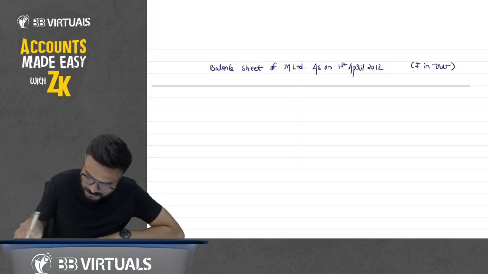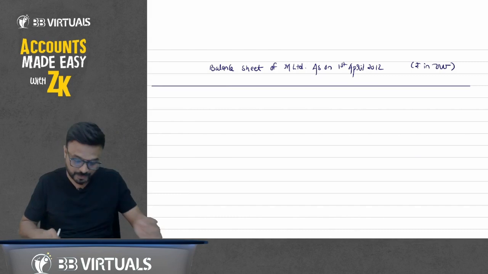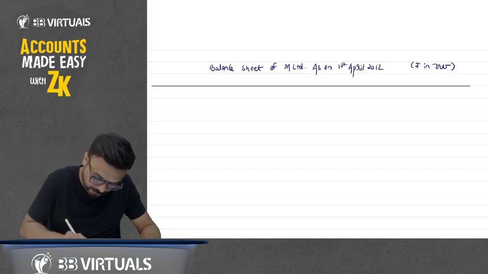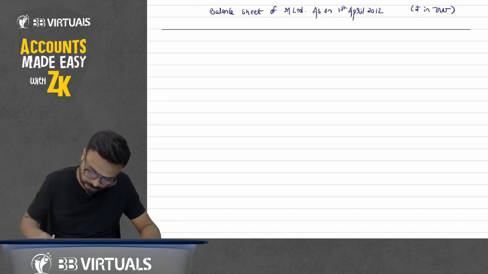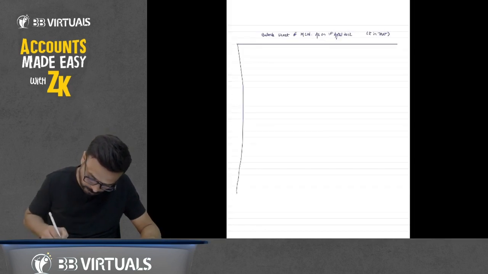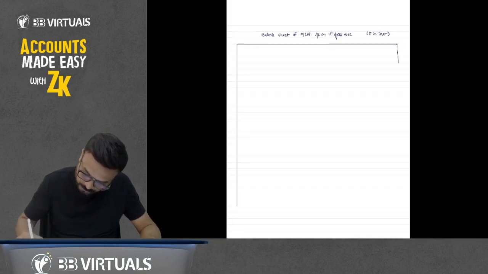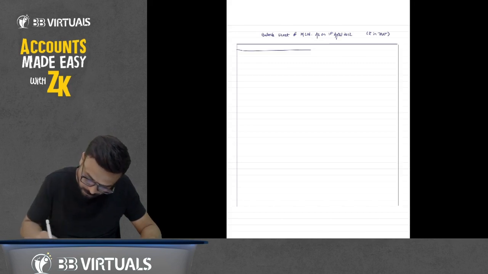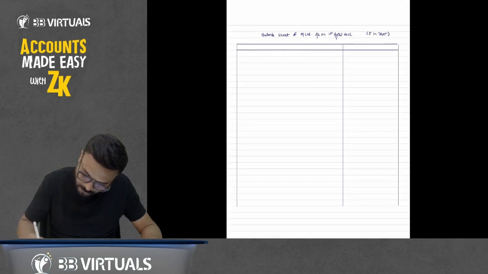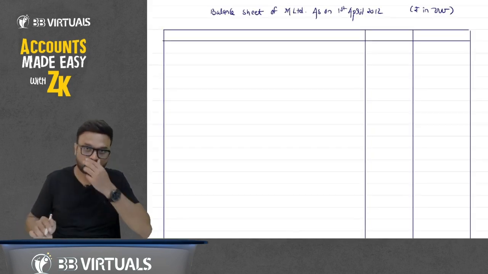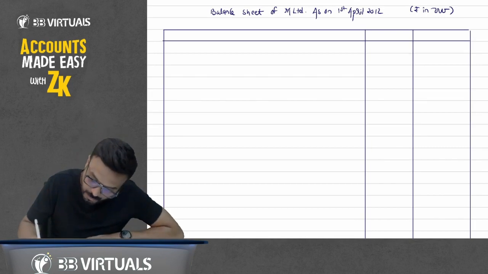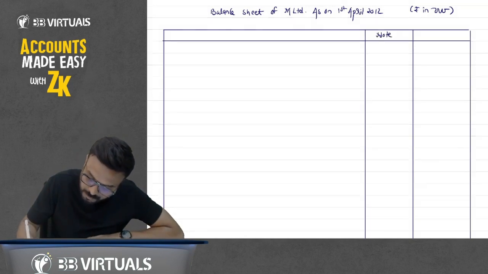Now draw this a little bit more than half page. Okay, now draw this. Write down their note, amount.